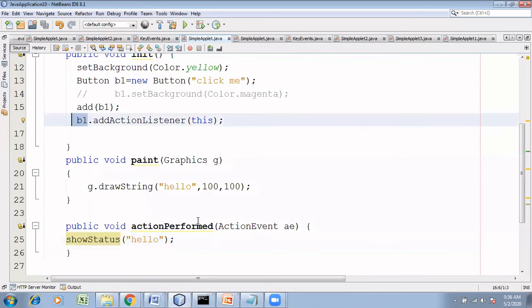Why are we writing action event AE? Whenever you click on B1, one event is generated, and since it is a button, the name of the event is action event. Did you understand?